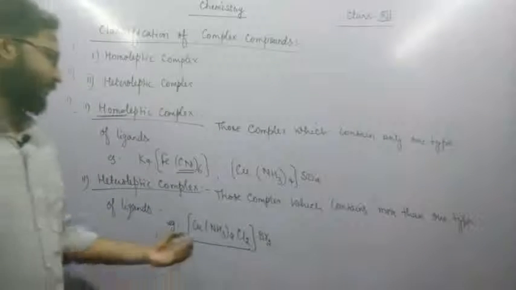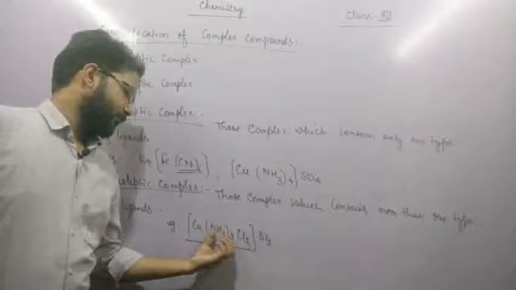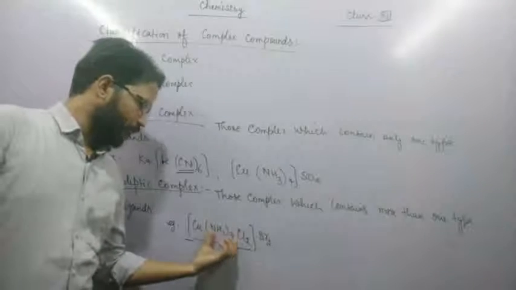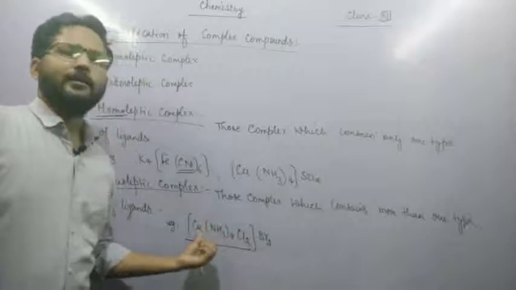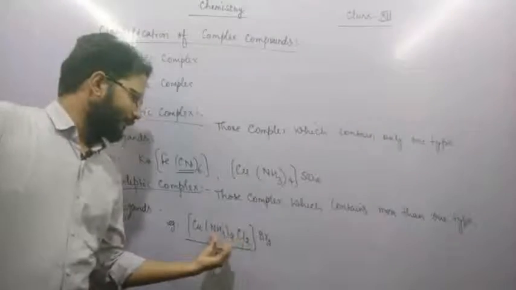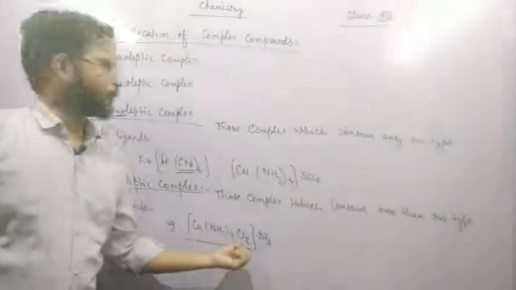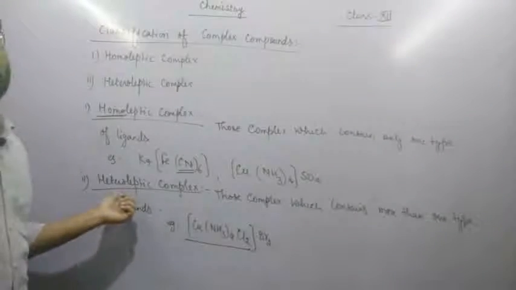Ligands are those groups of atoms which are directly attached to the central metal. There are two groups attached with copper: first is ammonia and second is Cl. So it is an example of a heteroleptic complex.